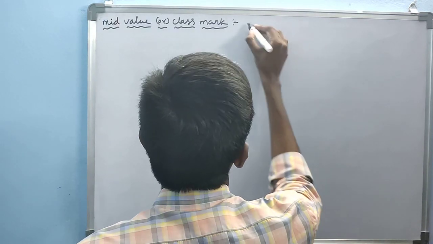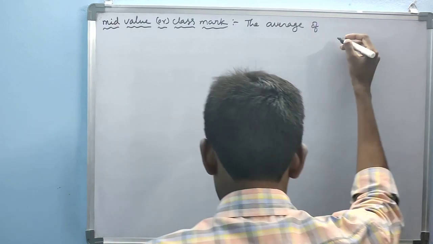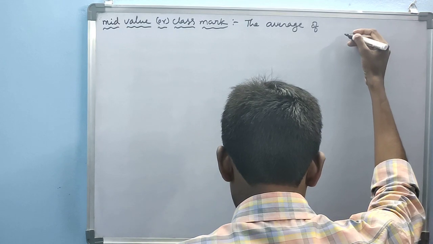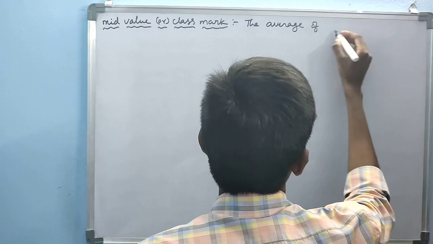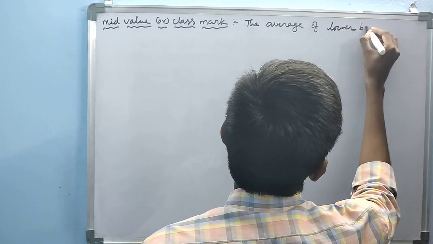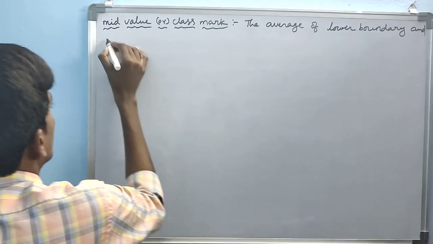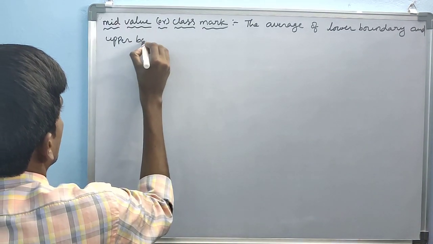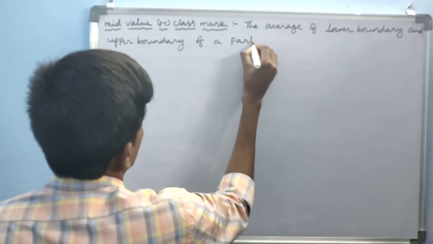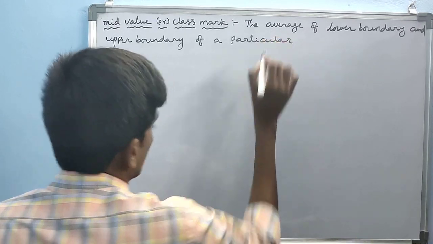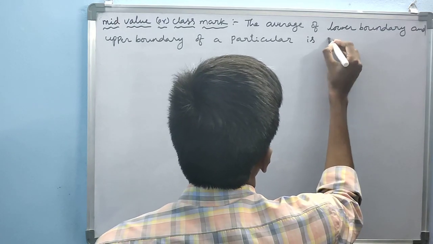The average of lower boundary and upper boundary of a particular class is called mid value.